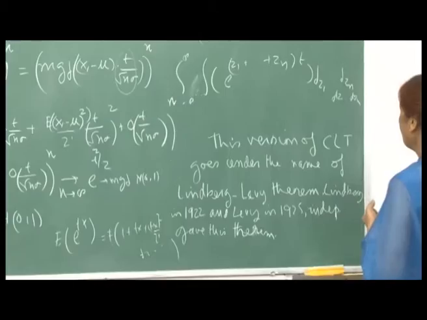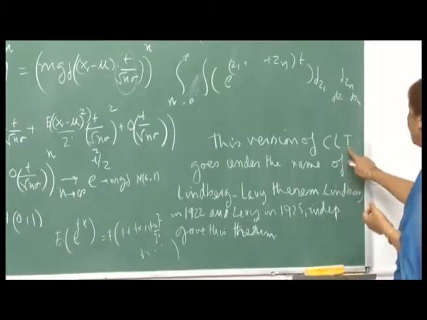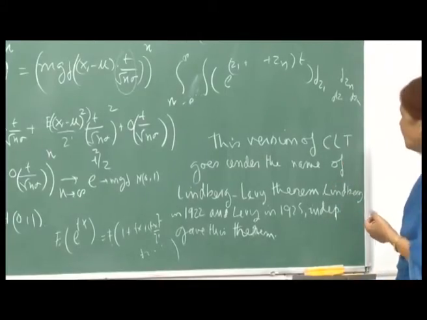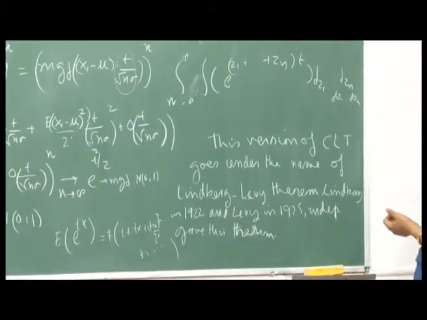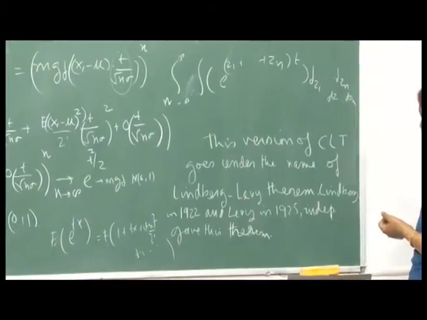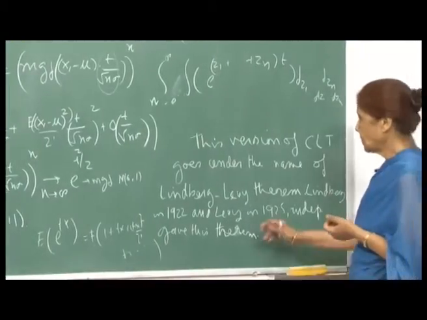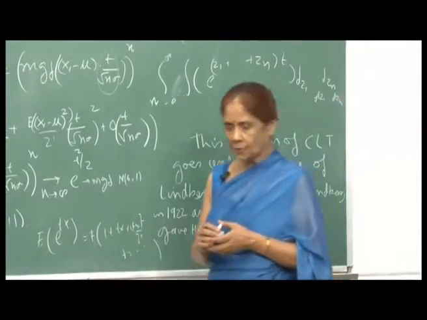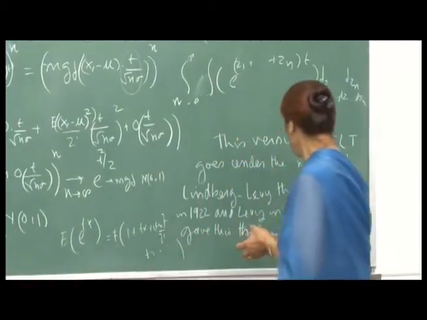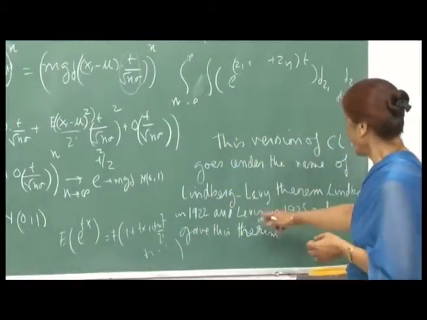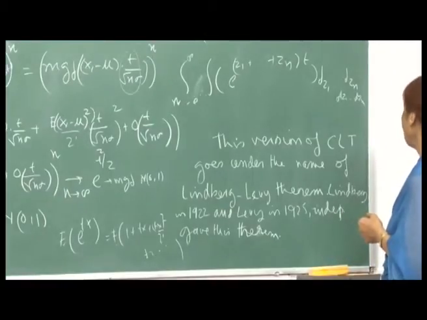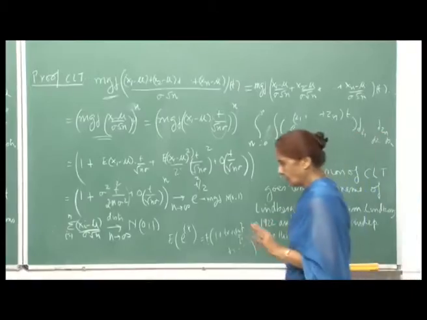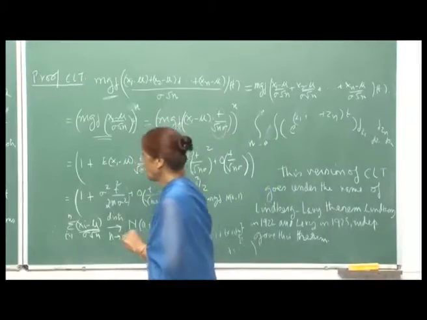This version of the CLT, the central limit theorem, goes under the name of the Lindeberg-Levy theorem also. Lindeberg in 1922 and Levy in 1925 independently gave this theorem. They proved this result independent of each other, with a 3 year gap. So, this is sometimes known as the Lindeberg-Levy theorem, but most commonly it is referred to as the central limit theorem.